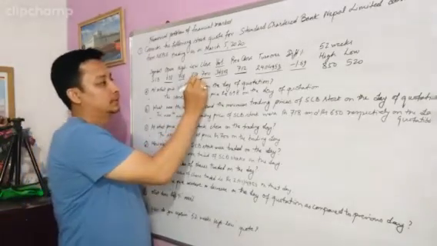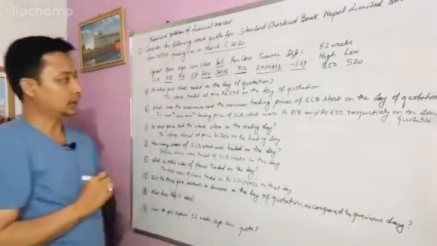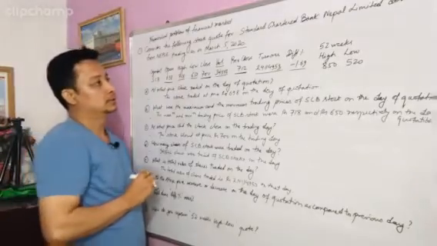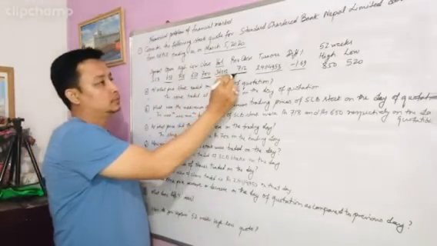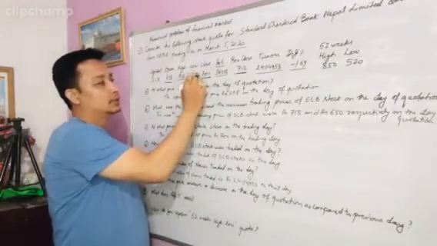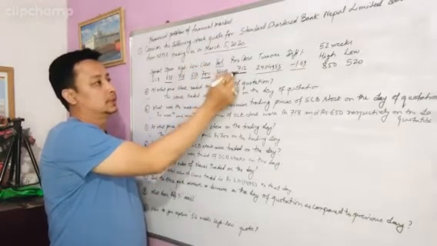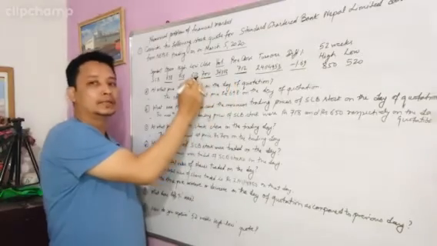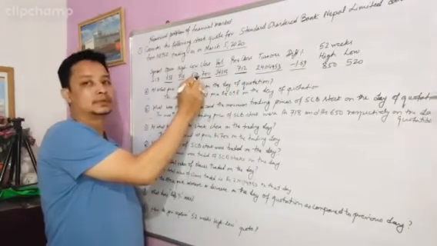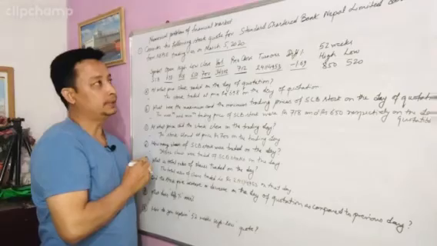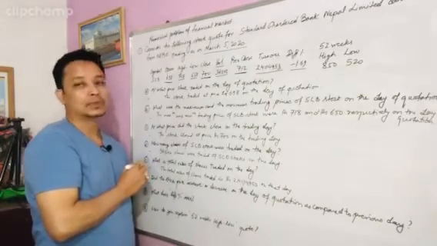it's 700 rupees. Now if you see that, what you find? You find that the previous closing price is higher than the closing price of March 5th 2020, which means here there is a decline in the closing price of SCB on March 5th 2020.